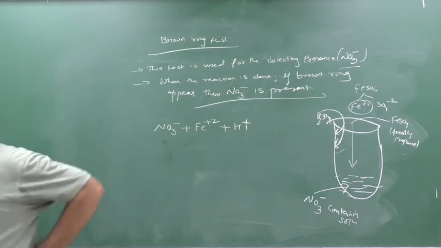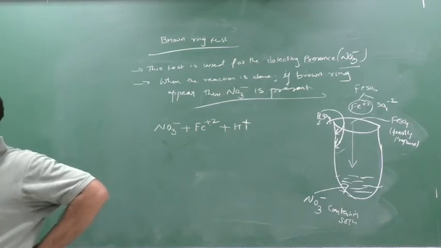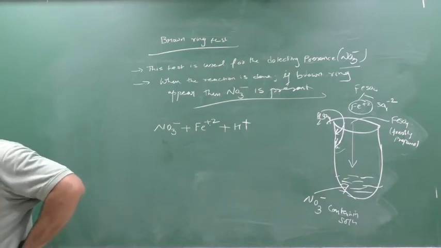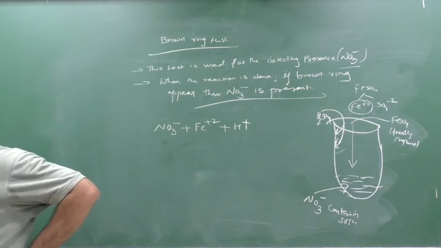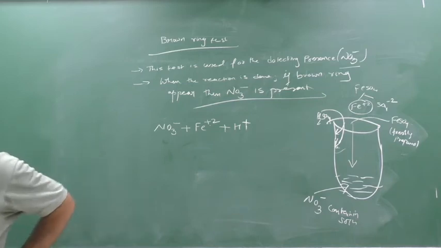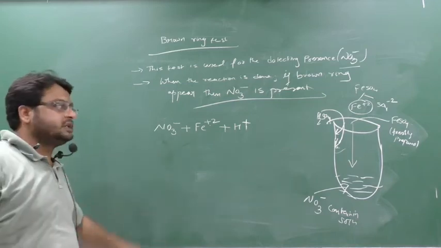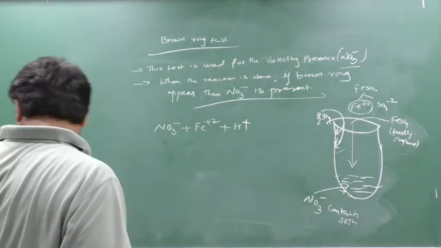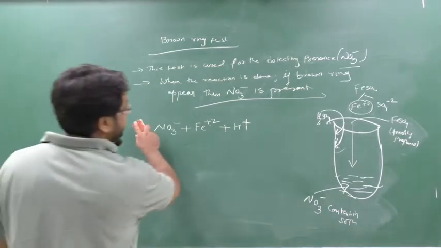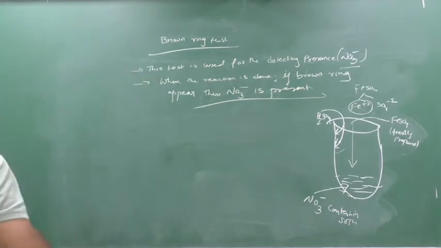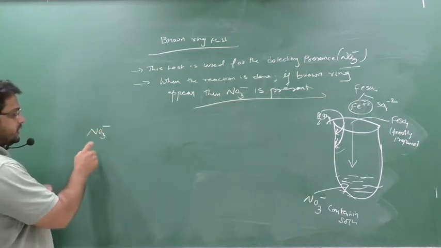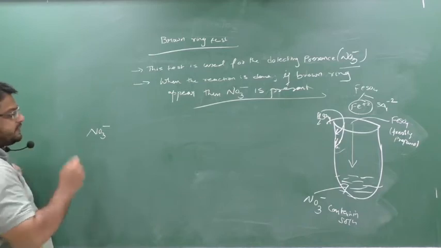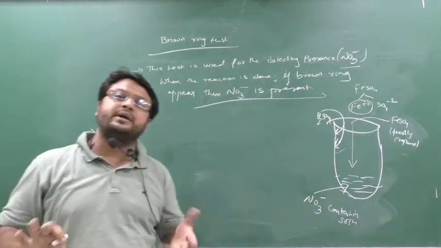Write down: after some time it is observed that a brown color ring is formed. Clear this part? Now we will see the chemistry. What is the basic chemistry involved in that? I have taken the solution containing NO3 minus, because I have to check the presence of that only. It can be sodium nitrate, nitric acid, anything.